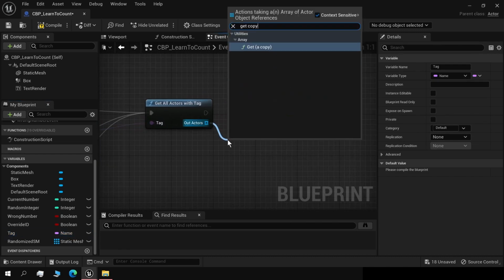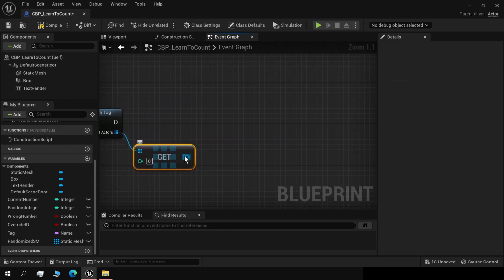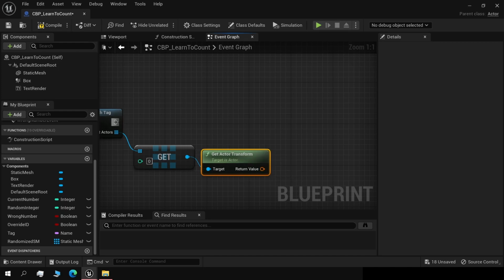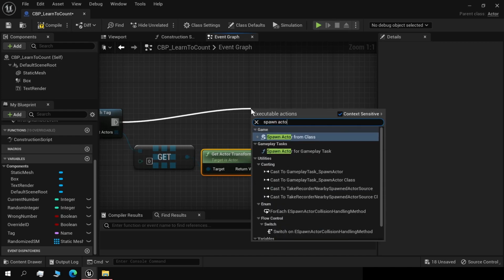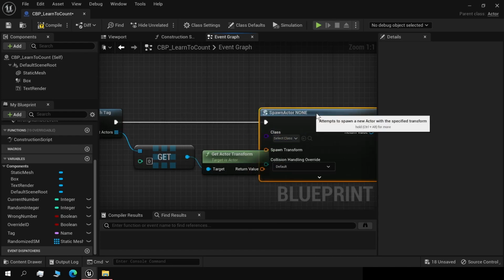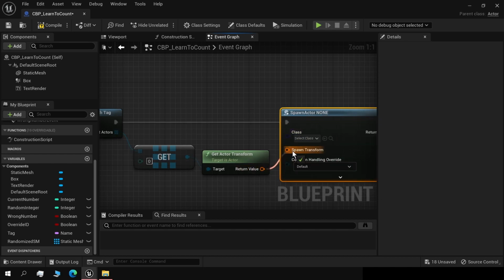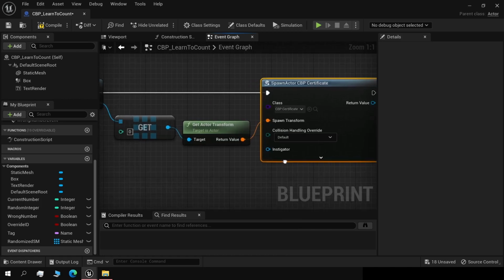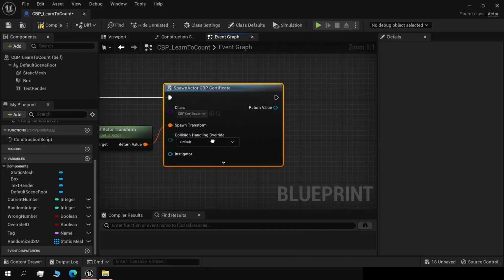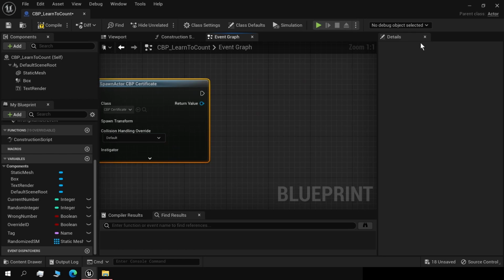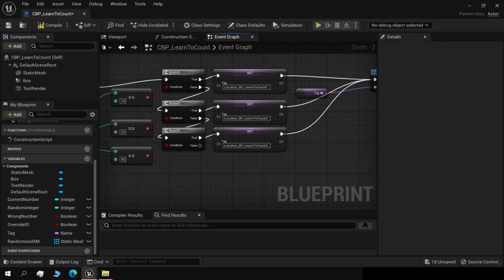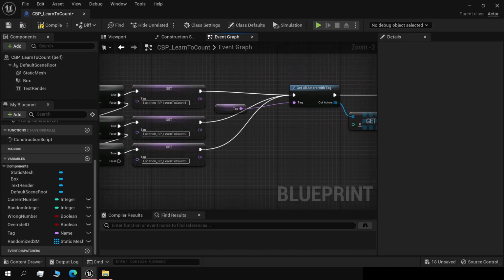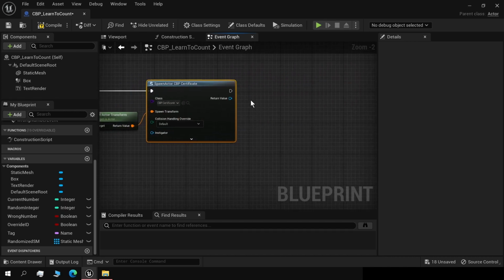Then we get a copy, we get transform, and we spawn actor from class. And it's the certificate. Okay, great. So if we're at 10, 25, or 50, it's going to spawn a certificate at the specified location.